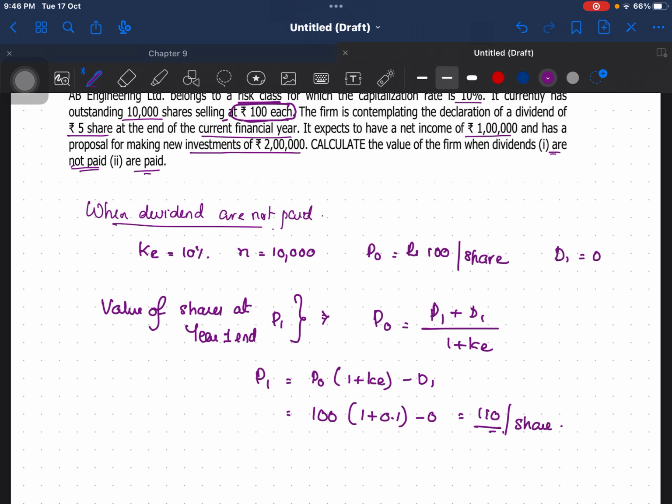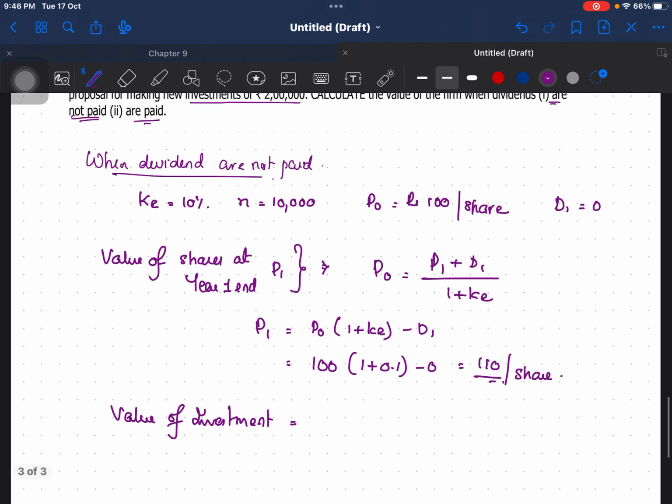So that is P1. Now what do you have to do? You have to find out what is the amount that is required to be raised by way of equity to finance the project. Okay, so what is the value of investment? So the investment that is being proposed is 2 lakhs.